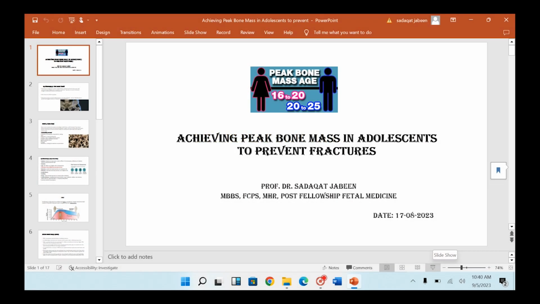Today we will discuss the topic of achieving peak bone mass in adolescents to prevent fracture. This is a very important topic because peak bone mass is the key determinant factor in preventing osteoporosis and fragility fractures, especially in postmenopausal patients.